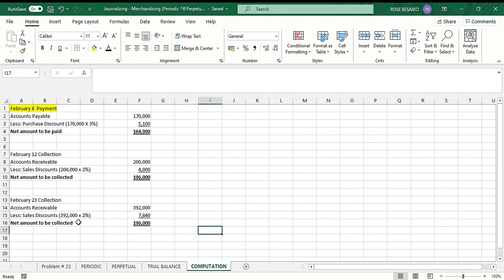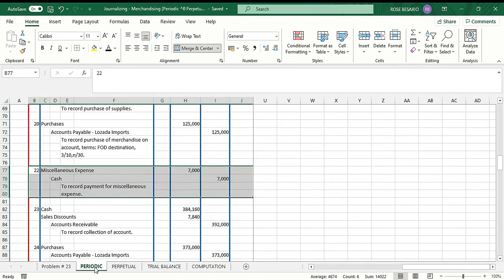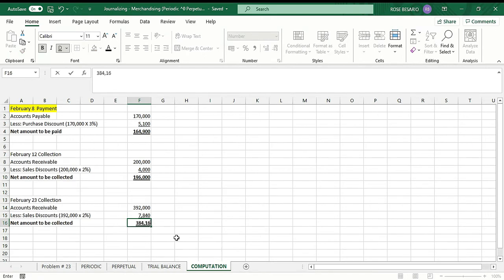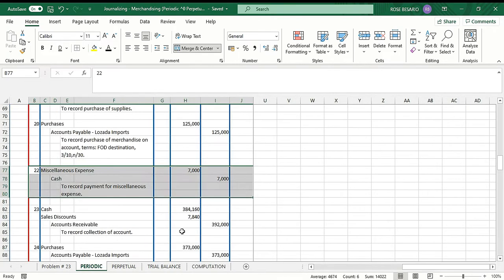So that would be 392,000 times 2%, it's 7,840. So this is 384,160. So the net amount to be collected is 384,160.